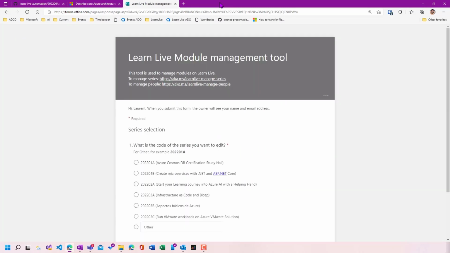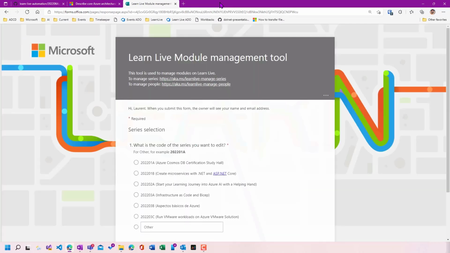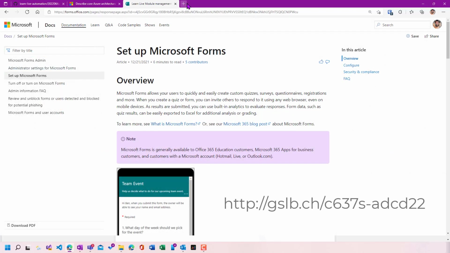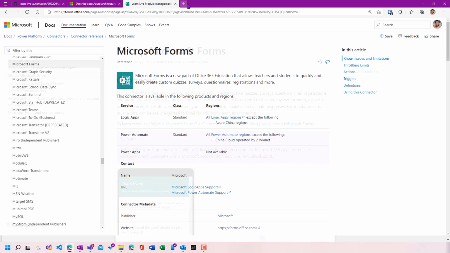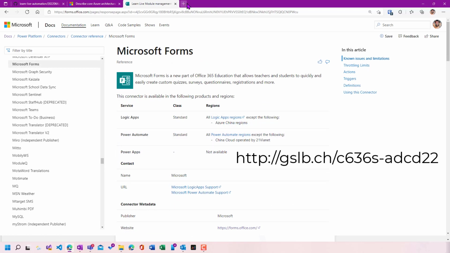And to do that, we are going to take a Microsoft Form as the UI. So here I need to explain a little bit how we came to use Microsoft Forms as the UI. What we wanted to avoid was having to develop a full-blown UI from scratch that we had to maintain. And also, we wanted to go fast because we just had a few weeks of leeway until the series under the new team, under my team, would start up. So we had really just a very limited time to do this.